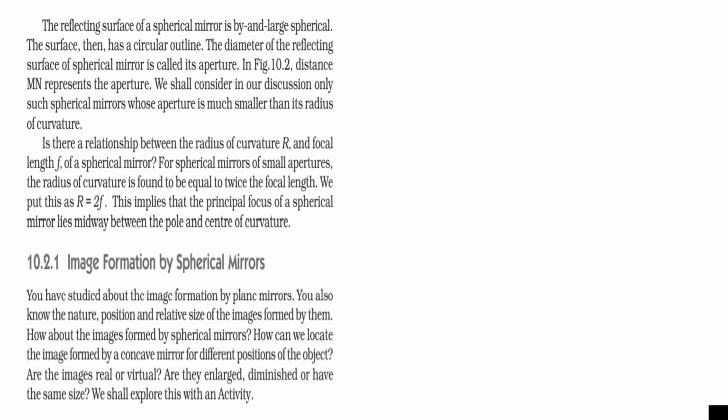Next is aperture. What is the aperture of the mirror? The aperture of a mirror is the diameter of the reflecting surface of a spherical mirror. When you see the mirror from the front, it appears to be circular like this. But the side view of the mirror is like this.